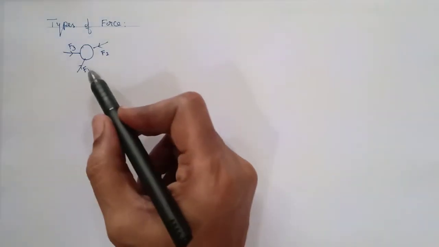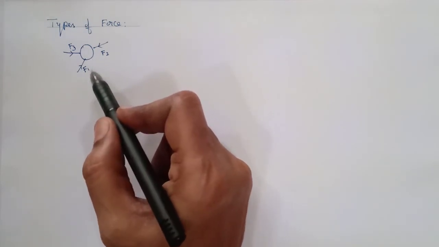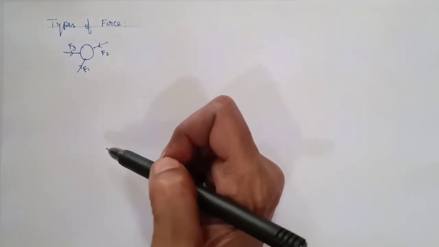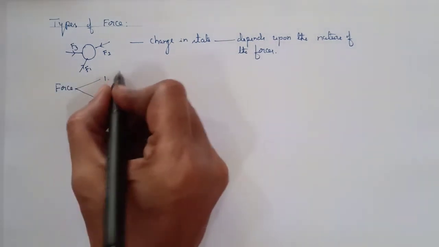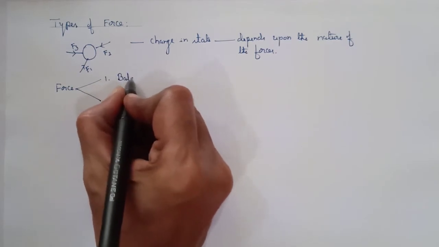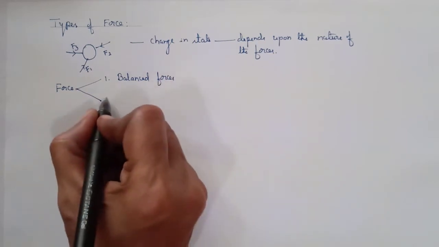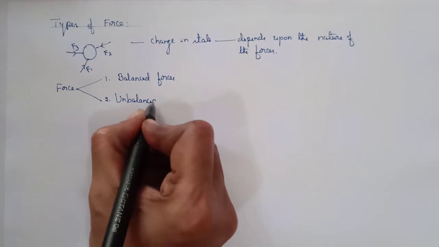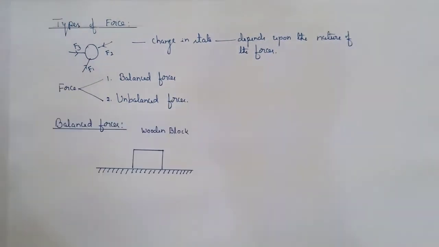The next is types of force. When two or more forces act on an object in different directions, then the change in its state depends upon the nature of the forces. Forces are classified into two types: balanced forces and unbalanced forces. Now, let me tell you about the balanced forces.